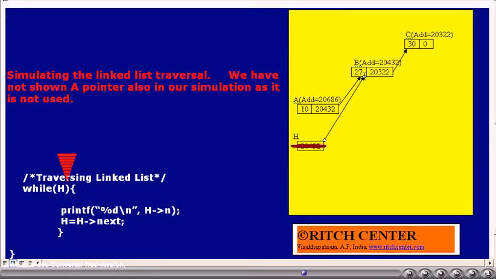Now again the while (h) condition is evaluated. Currently the h value is 20432. It is positive, which means it is true. Thus again we will be entering into the loop. Now the printf statement of h->n is executed. Currently h is pointing to the structure variable b. Thus h->n means we are referring to the data member n of the structure variable b. If you verify in the figure, that is 27. So this printf statement will print 27.